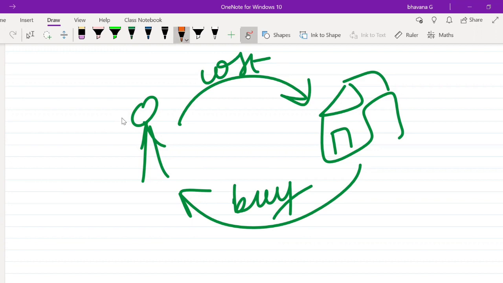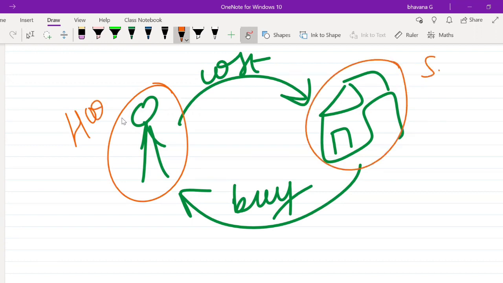Likewise, in your consolidation chapter, suppose this is your holding company, and this suppose is your subsidiary company.